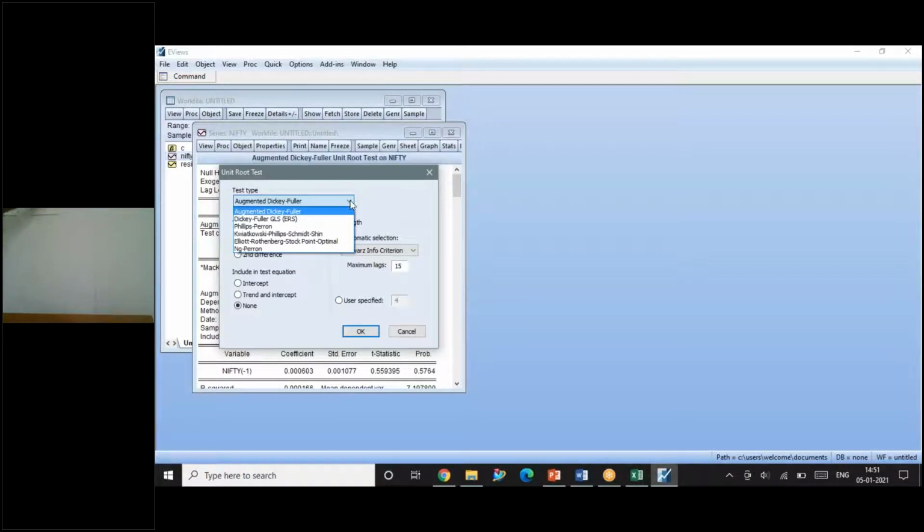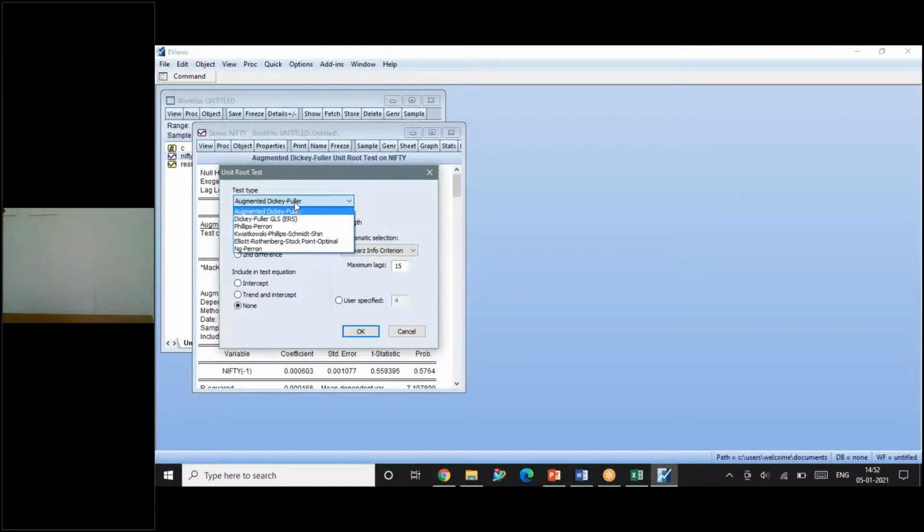The null hypothesis states that the series has a unit root, that is, it is non-stationary. When the unit root is present, it means that the series is non-stationary. Okay, and the alternate hypothesis is there is no unit root, the series is stationary. This is the basic null hypothesis for ADF and Phillips-Perron test, whereas in case of KPSS test, the null hypothesis will vary. In the KPSS test, the null hypothesis says the series is stationary, there is no unit root. So you have to be aware of what the null hypothesis is before performing any test.